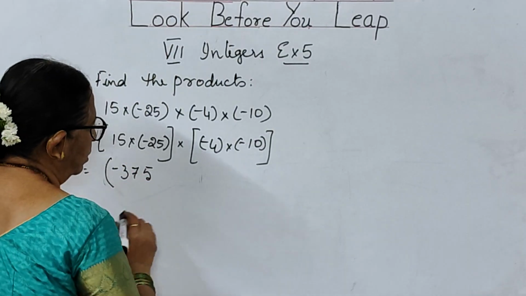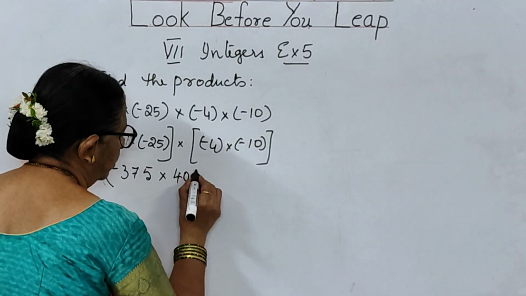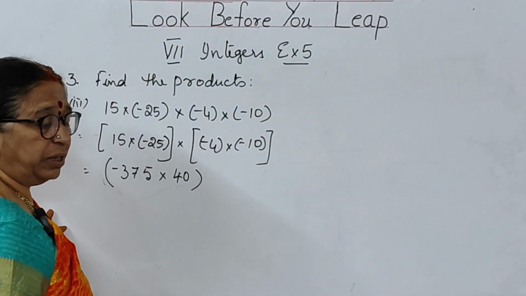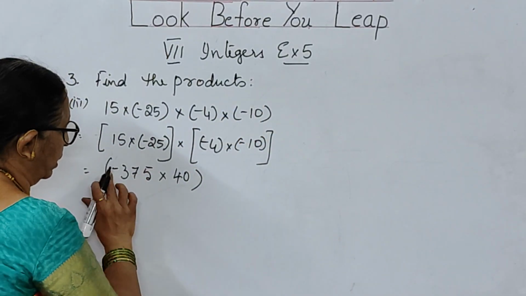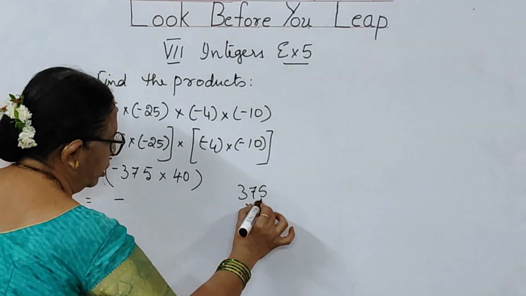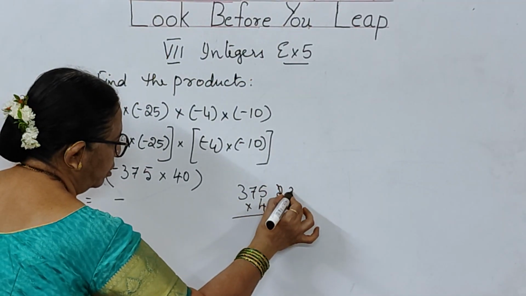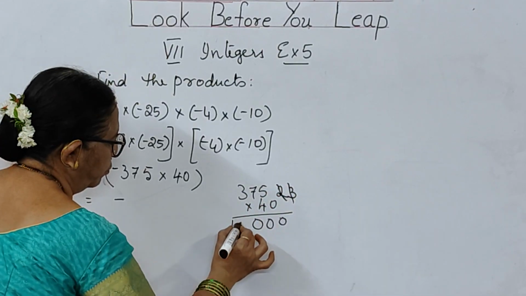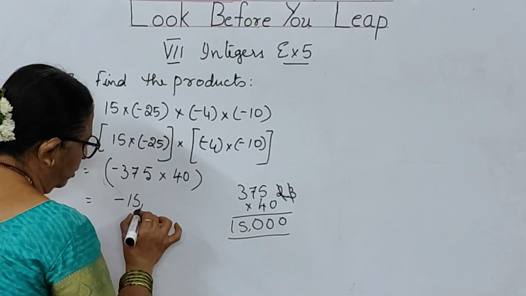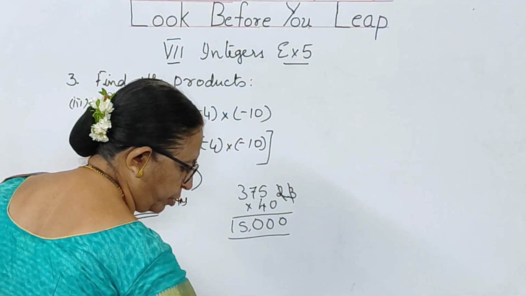So I will write it in bracket into minus plus 4 tens are 40. So the next step will be easier for you if you do like this. Otherwise, you have to multiply each and every term. Properties are used for this purpose only. Minus into plus is minus. Now you go for 375 multiplied by 40. Of course, 0 here. 4 5s are 20, 28, 30, 12 to 15. So the answer that you are going to get is minus 15,000. This is the answer for this problem.